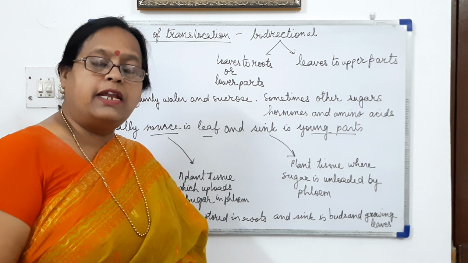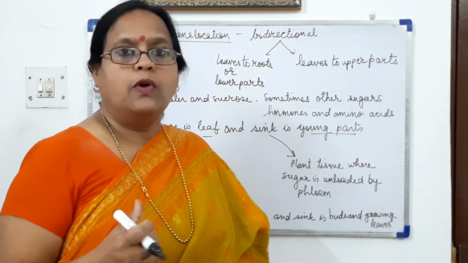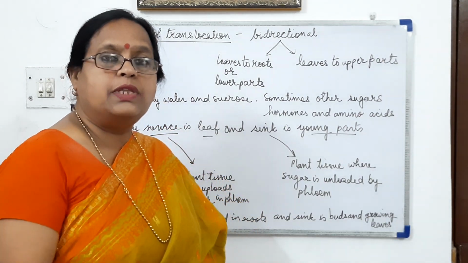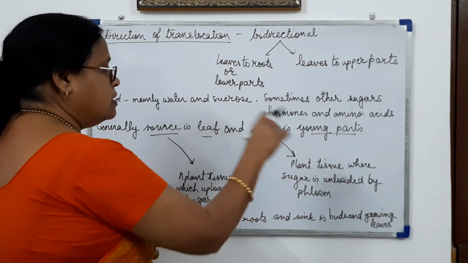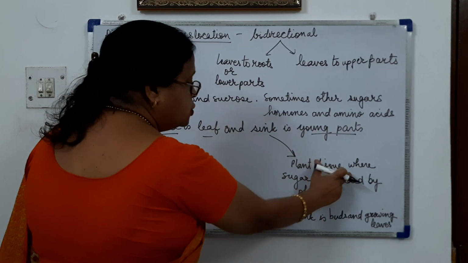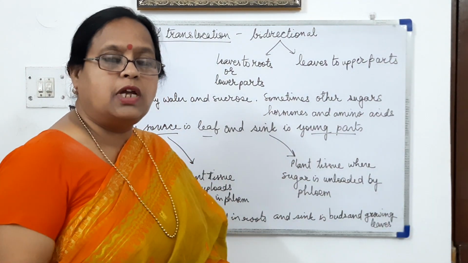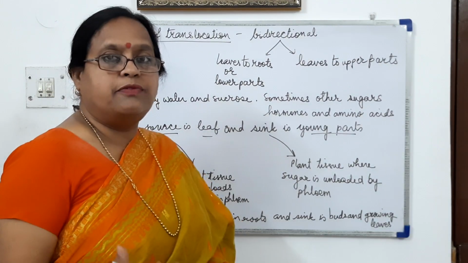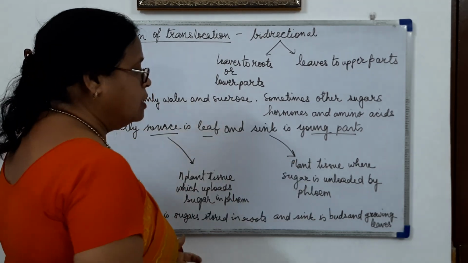Means in the leaf, the sugar is synthesized by photosynthesis, and then it is given into the phloem. Then phloem takes it and gives it to the sink. So the sink will be the plant tissue where this sugar is going to be utilized for respiration and other activities of the cell. So that will be the sink.